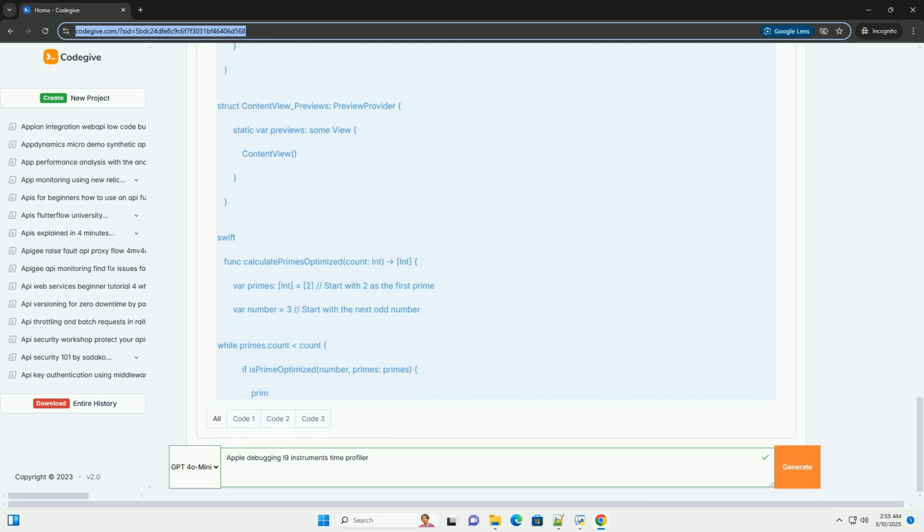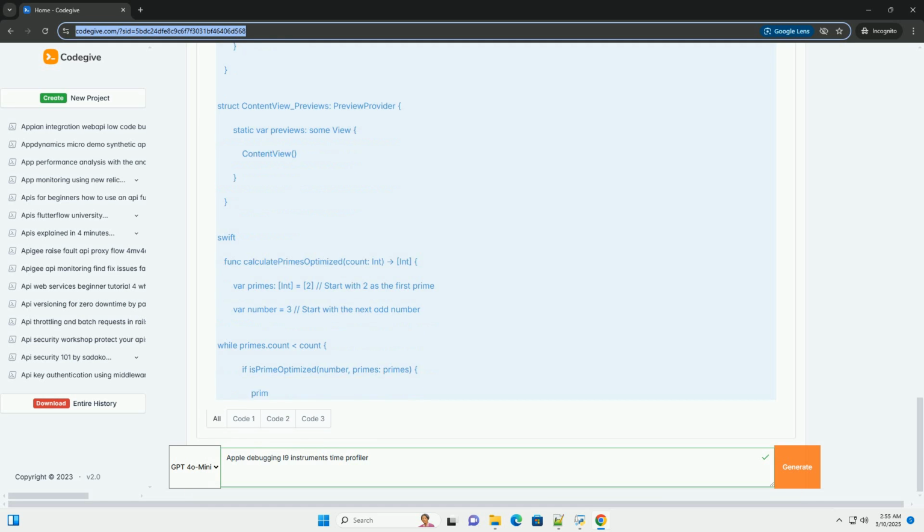8. Common mistakes to avoid. Profiling without a specific goal. Start with a clear understanding of what you're trying to measure or optimize. Randomly profiling without a goal can lead to wasted time and effort. Ignoring statistical variation. Performance measurements can vary slightly between runs. Run the profiler multiple times and average the results to get a more accurate picture.